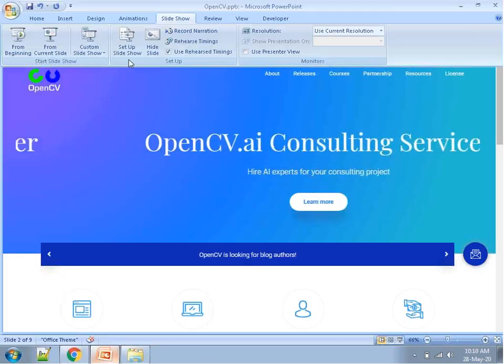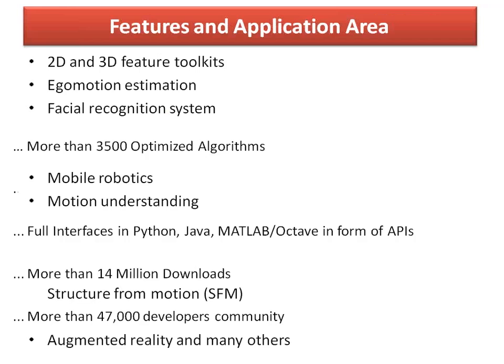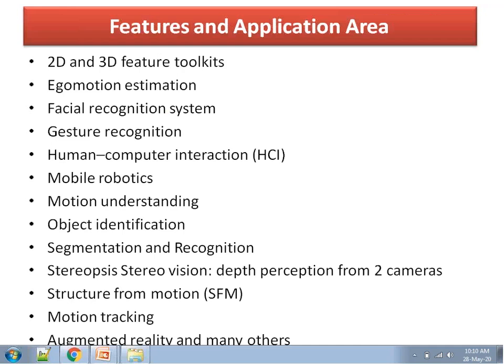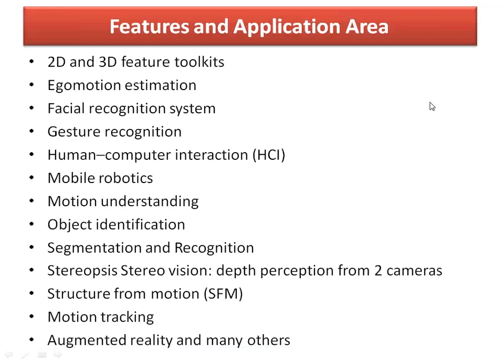These are key feature areas and main application areas, and these are just a few of them. There are so many applications already programmed in OpenCV.